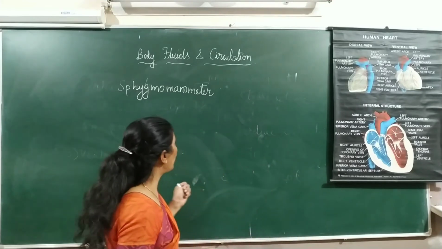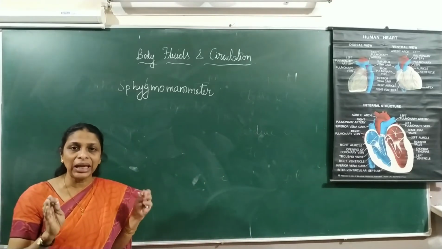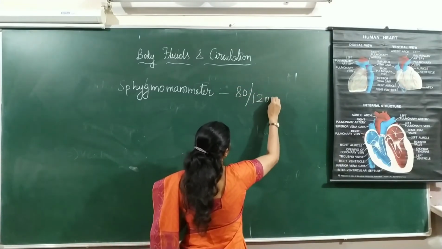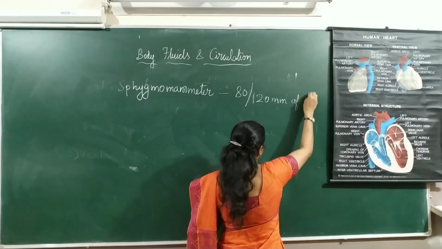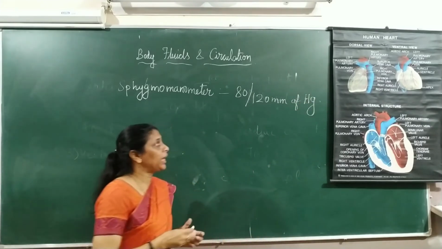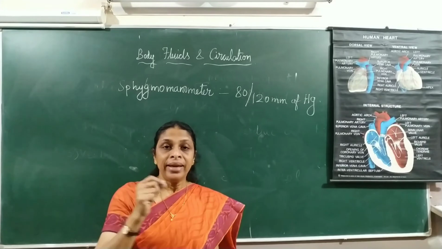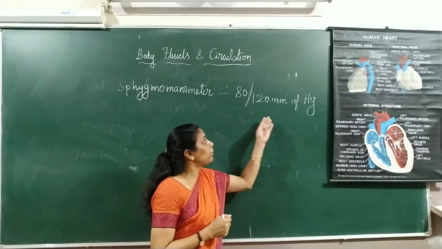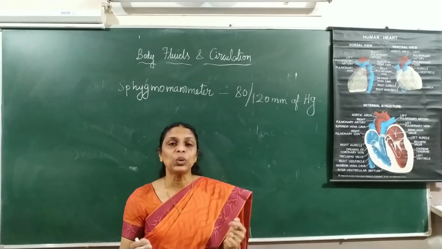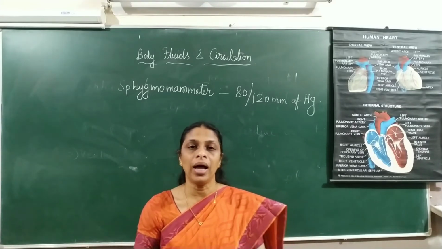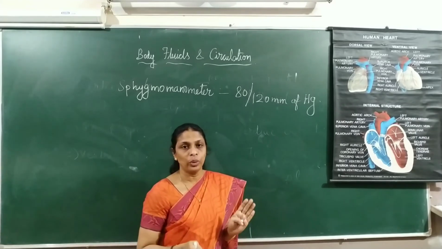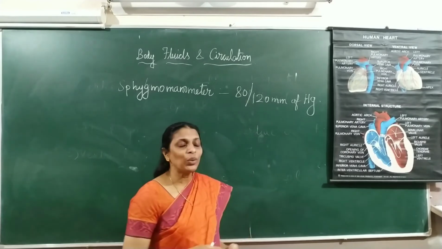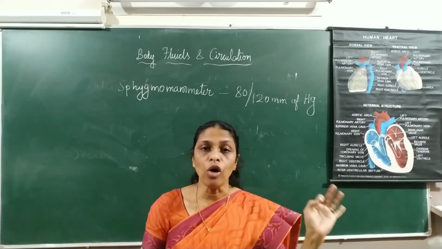Right? Now, the normal blood pressure of a healthy human individual is 80/120 mm of mercury. Now, what do this 80 and 120 stand for? 80 is the diastolic pressure, and the 120 is the systolic pressure. So, during contraction of the heart, normally in a healthy human individual, the systolic pressure will be 120 and the diastolic pressure will be 80 mm of mercury.